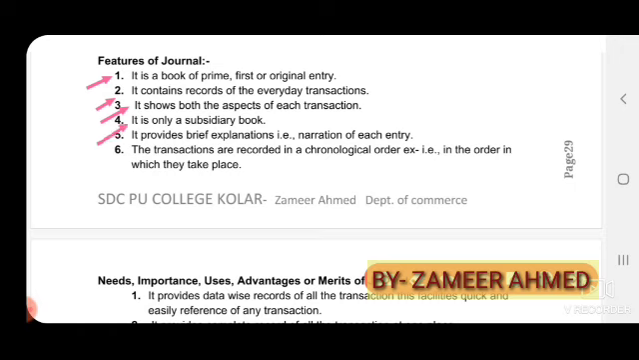Next, it is only a subsidiary book. It means with the help of a journal, you can't ascertain or find out the profit, because it is only a subsidiary book. We can check the day-to-day transactions. Next, it provides a brief explanation, that is narration, of each entry. So with the help of a journal, we can check the details about the entry.